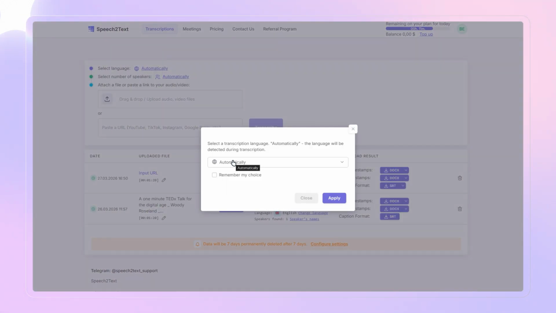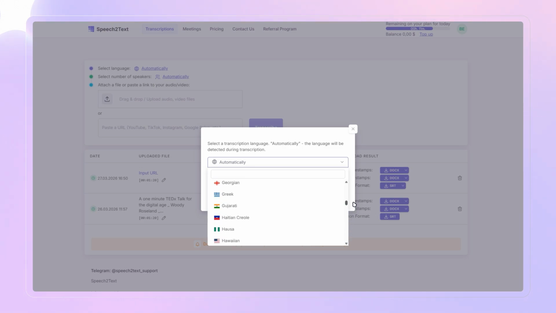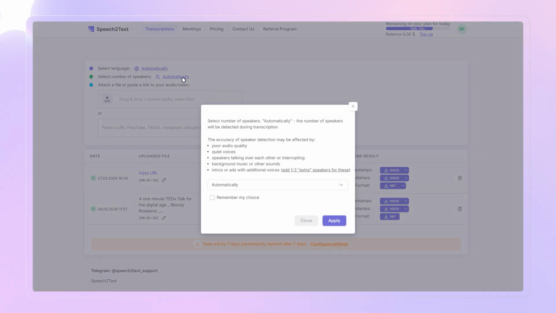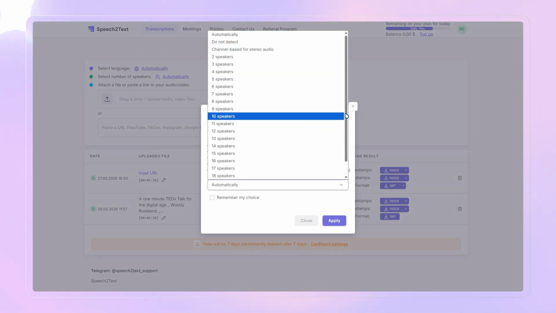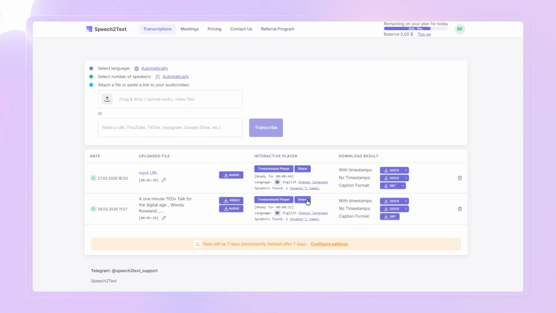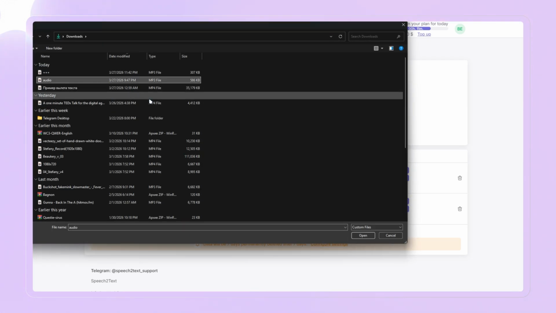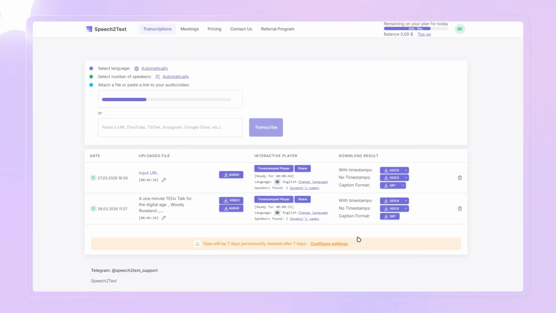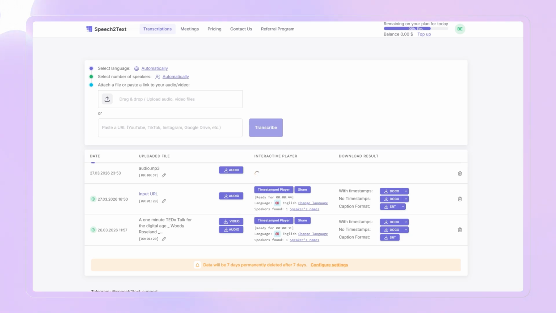Choose the language and the number of speakers, or leave these settings automatic. The AI will automatically detect the language and how many speakers there are in the audio. Simply upload your audio file. The service supports many formats, including MP3, OGG, WAV, and others.